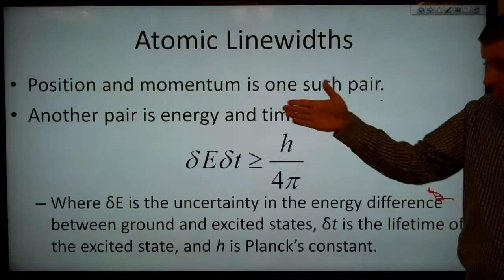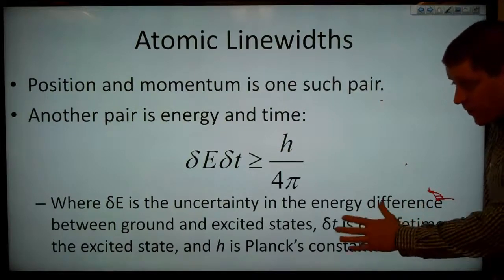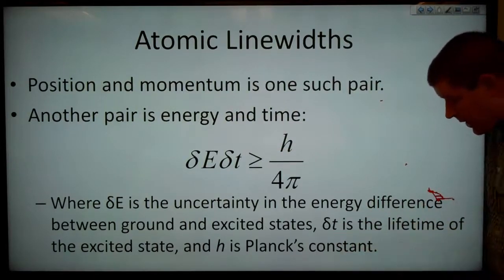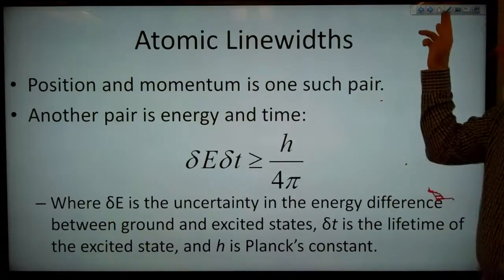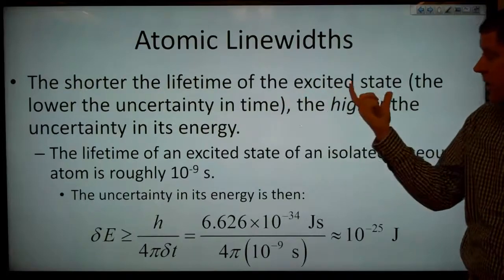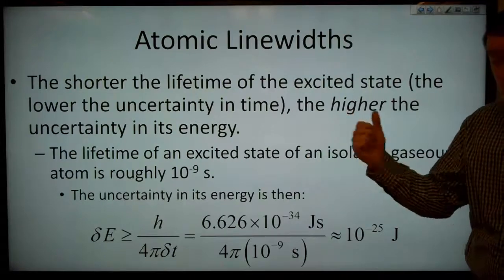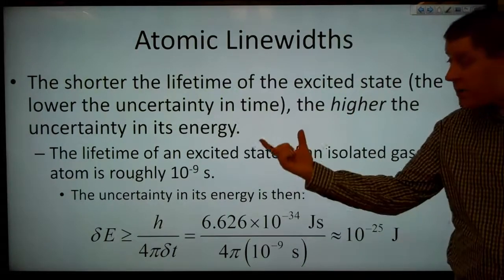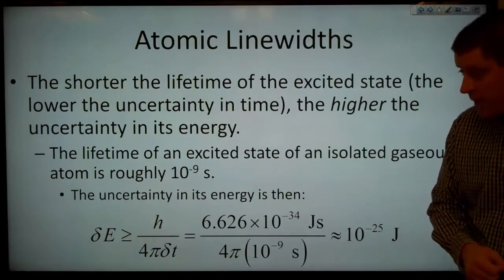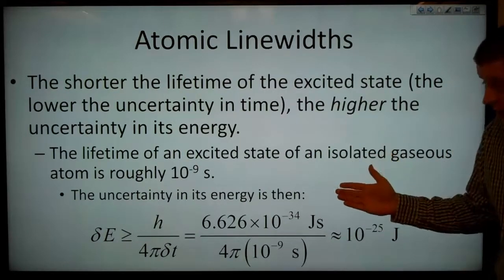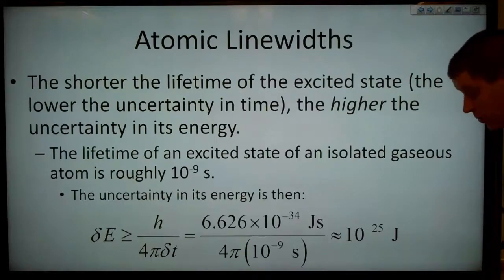That is, the uncertainty in energy times the uncertainty in time is greater than or equal to h over 4 pi. So this delta E is the uncertainty in the energy difference between the ground and excited states, and delta T is the lifetime of the excited state, and then h is Planck's constant. So the shorter the lifetime of the excited state, that is, the lower the uncertainty in time, then the higher the uncertainty in its energy. So the lifetime of an excited state of an isolated gaseous atom is roughly 10^-9 seconds. And the uncertainty of its energy is then around 10^-25 joules.